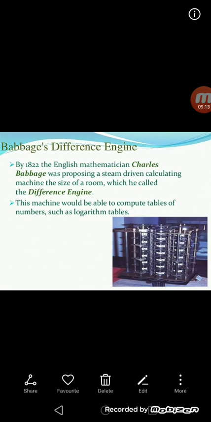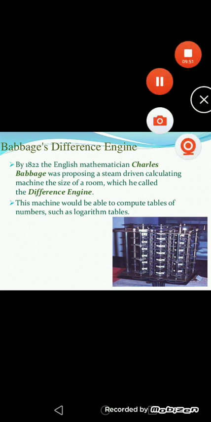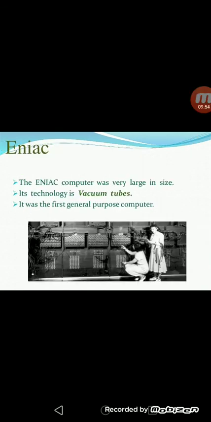Next, Babbage invented the difference engine. By 1822, the English mathematician Charles Babbage, the father of the computer, proposed a steam-driven calculating machine the size of a room, which he called the difference engine. This machine would be able to compute tables of numbers such as a logarithm table.